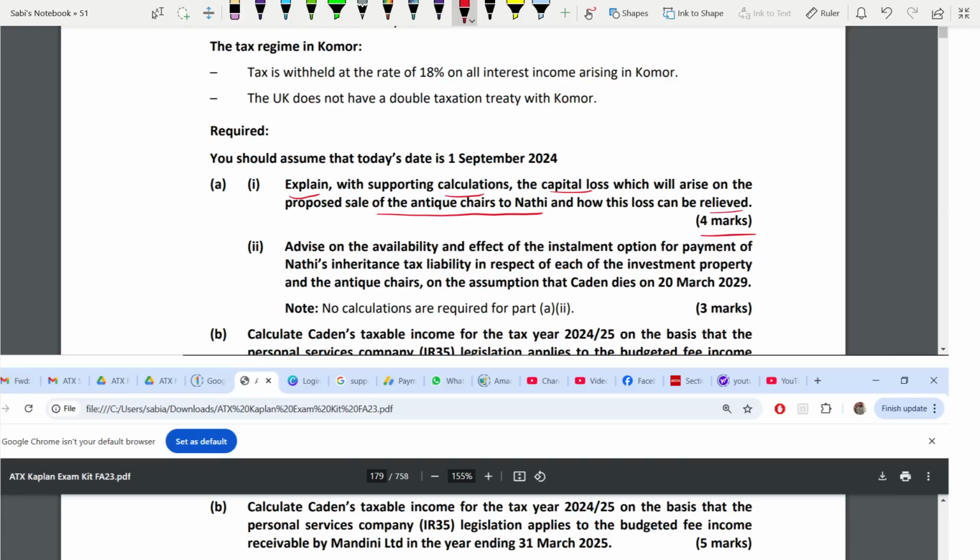Next, advice on the availability and the effect of installment option for the payment of inheritance tax in respect of each of the investment property and antique shares on the assumption that Caden dies on 20 March 2029. No calculations are required for the second part of A. You always have to advise. 3 marks.